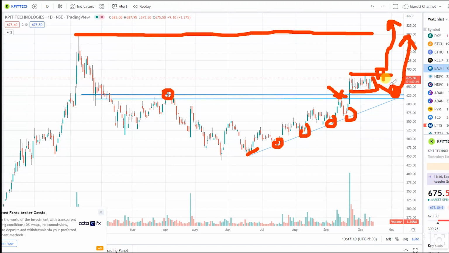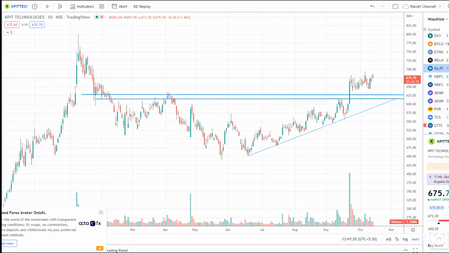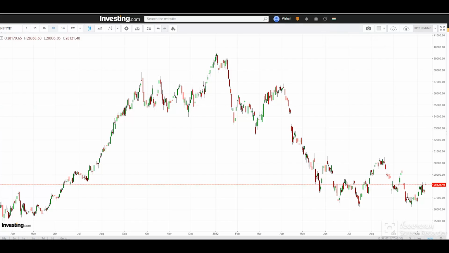Now we also have a view that this particular stock is a good fundamental shift, and it can move towards 1200, 1500 and even towards 2000 zones as well. So do let me know in the comments whether you want to know that particular reasoning, then I will make a video on that. Before ending this, I'll just quickly show you the Nifty IT chart.